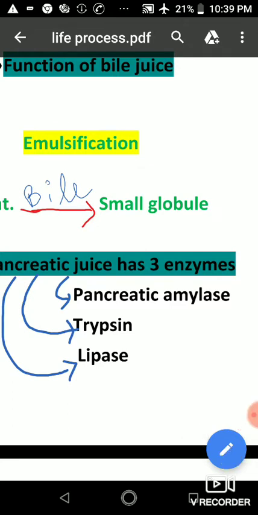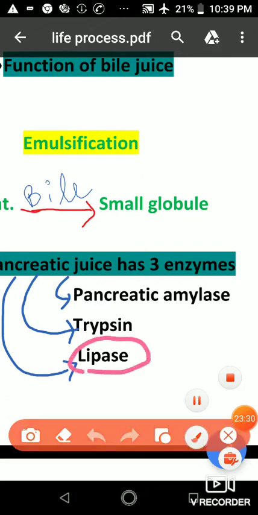Now third one is lipase. And what is the function of lipase? Lipase breaks the fat into fatty acid and glycerol. Okay, fatty acid and glycerol.